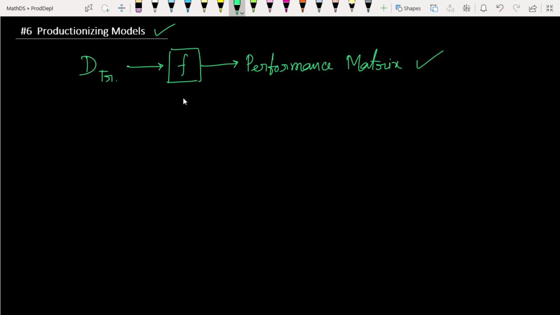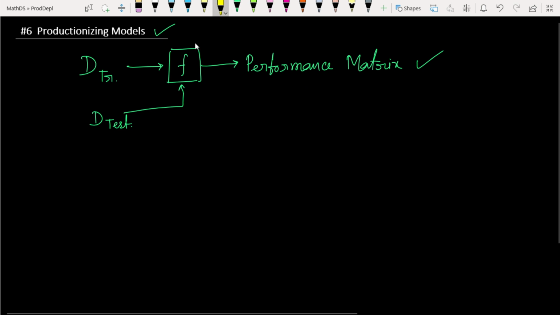And how do we find these performance metrics? By using the test data on these models. That's the thing we have been doing till now, a simple thing.